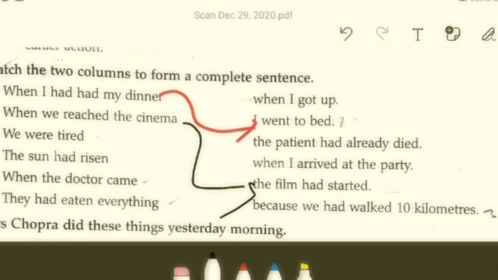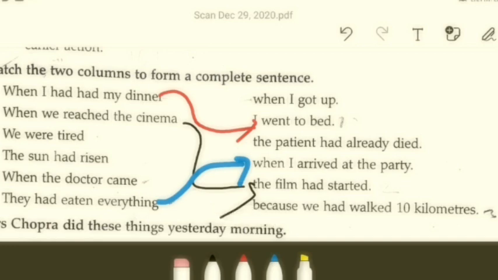Number 6. They had eaten everything. What is the answer going to be? They had eaten everything. Very simple. When I arrived at the party. Okay. Let's do one more. Let's take 4. The sun had risen. What is the answer going to be?